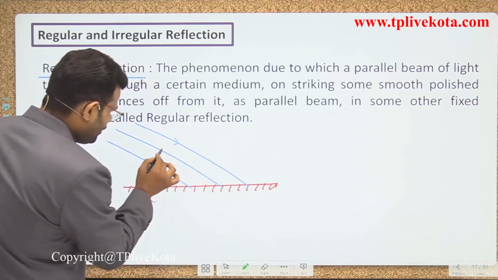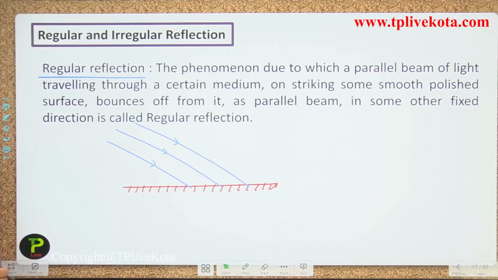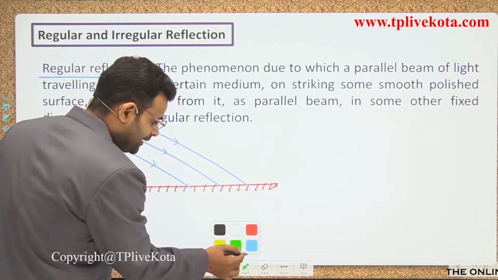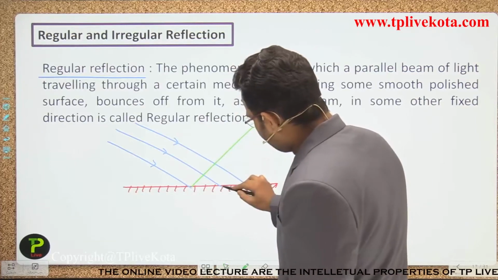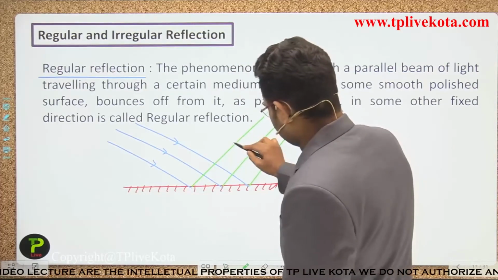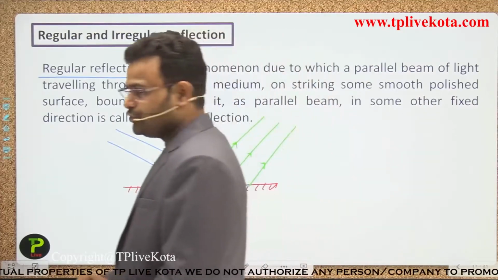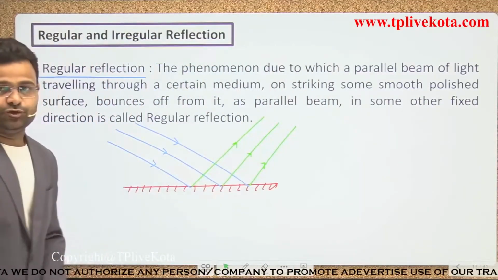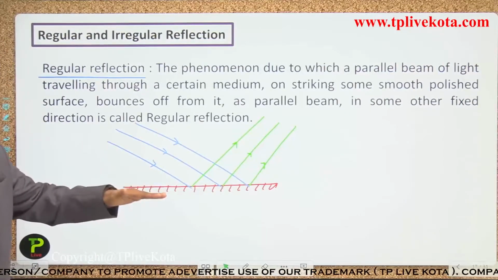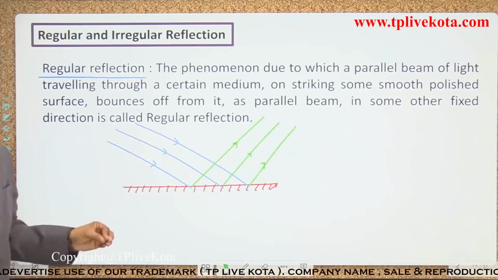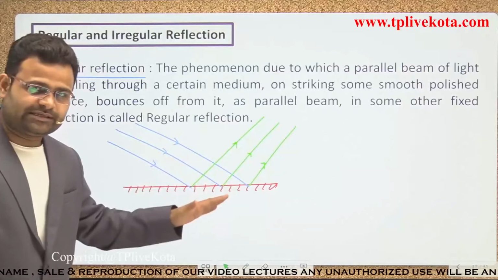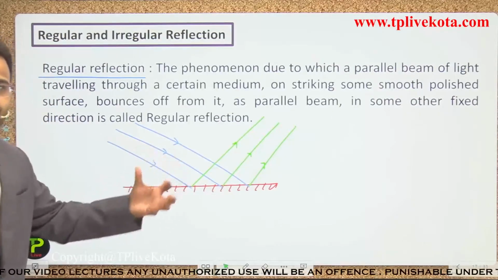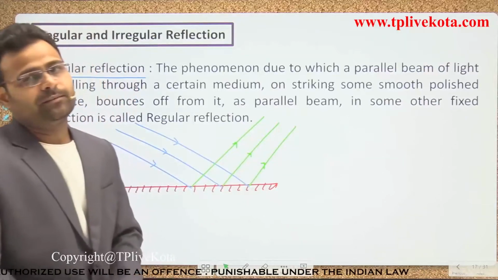Okay, so all light rays, that is called a parallel beam of light, guys. If all incident lights are parallel to each other, what happens after reflection? After reflection, all reflected rays must be parallel to each other. Means all blue lines are parallel to each other and all green lines are parallel to each other. If the surface is a plane, it follows the law of reflection, and due to that condition, if all incoming rays are parallel to each other, then after reflection all the reflected rays are also parallel to each other.